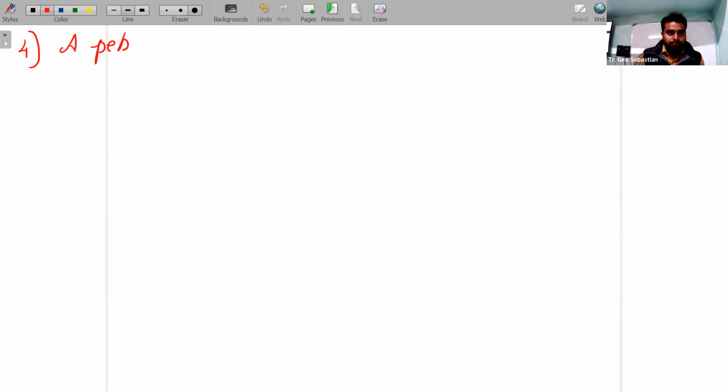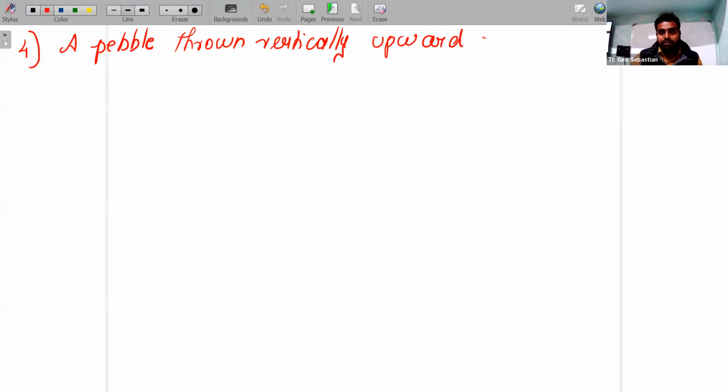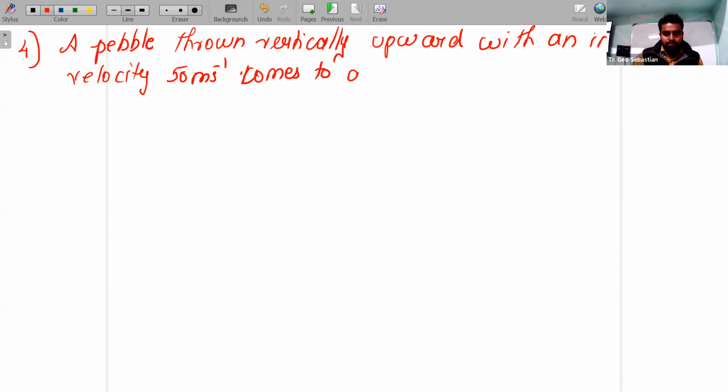A pebble thrown vertically upward with an initial velocity 50 meter per second comes to a stop in 5 seconds. Find the retardation.